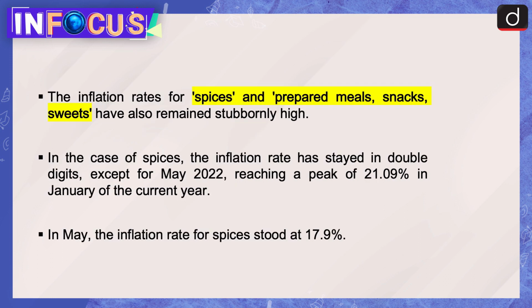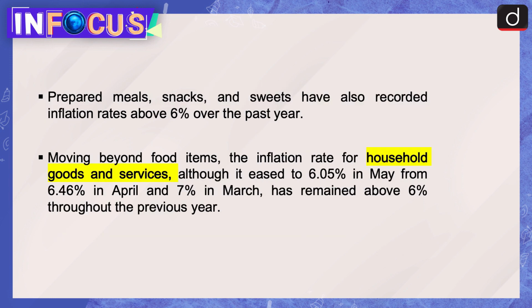The inflation rates for spices and prepared meals, snacks, sweets have also remained stubbornly high. In the case of spices, the inflation rate has stayed in double digits except for May 2022, reaching a peak of 21.09% in January of the current year. In May, the inflation rate for spices stood at 17.9%. Prepared meals, snacks and sweets have also recorded inflation rates above 6% over the past year.